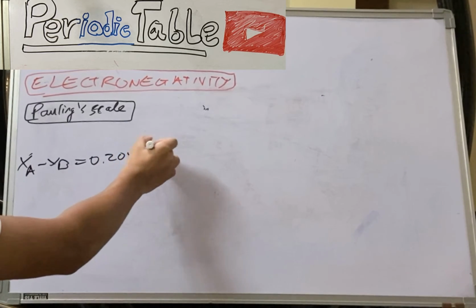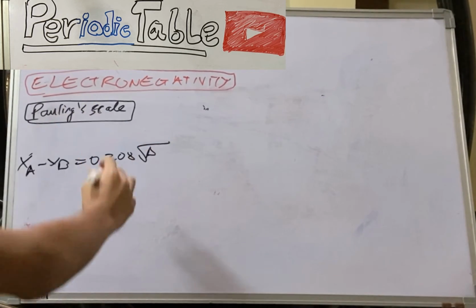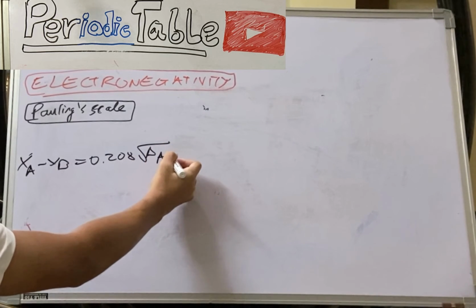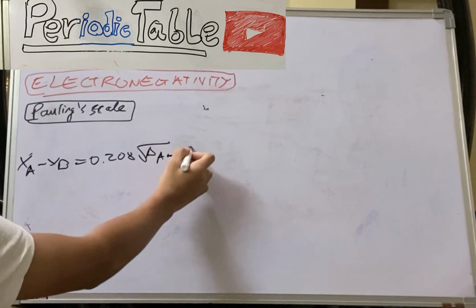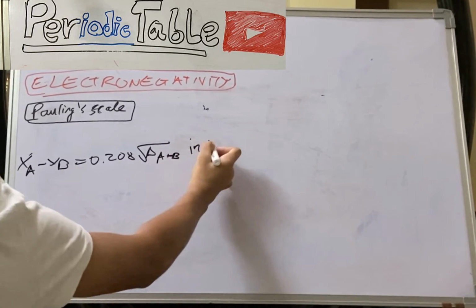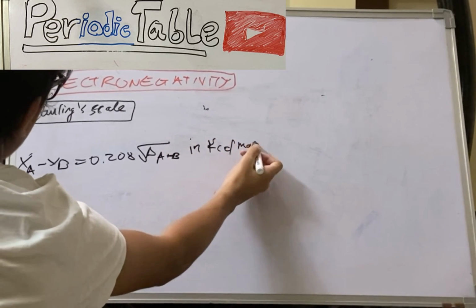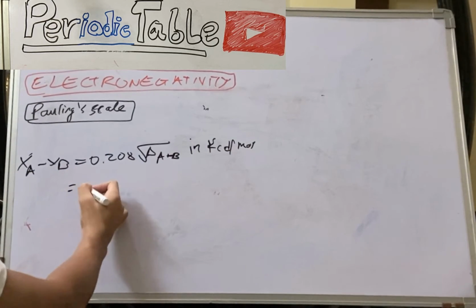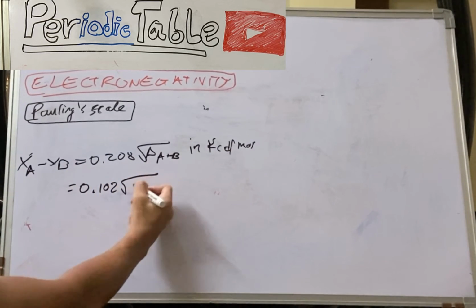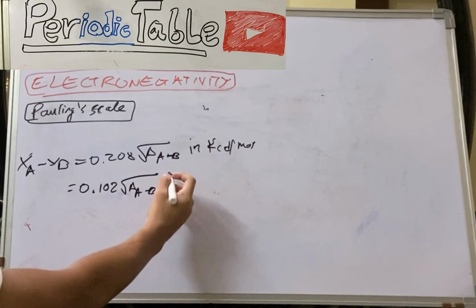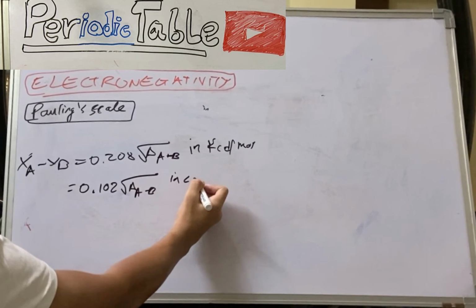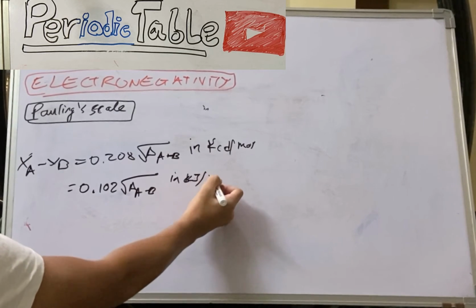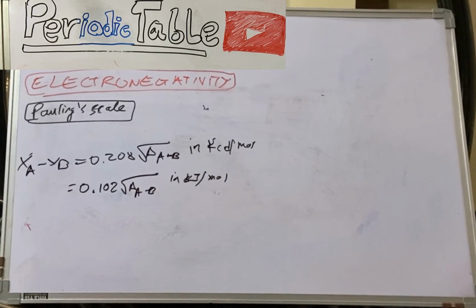X equals 0.208 times the square root of the difference in electronegativity, and this is in kilocalorie per mole. Now this can also be written as 0.102 times the square root of the difference, in kilojoule. Now, in the exam, they will definitely give you the values of the difference between electronegativities and all, so it will be pretty easy to solve this sum.